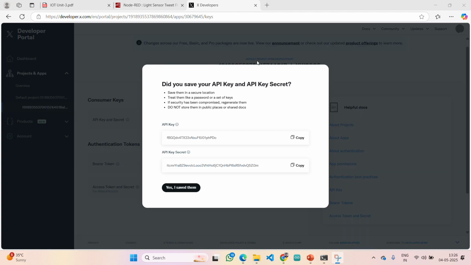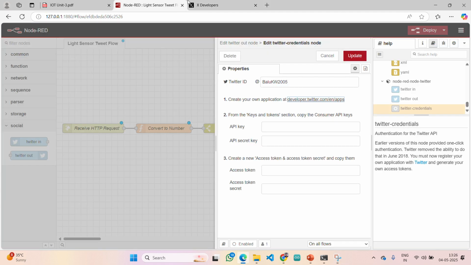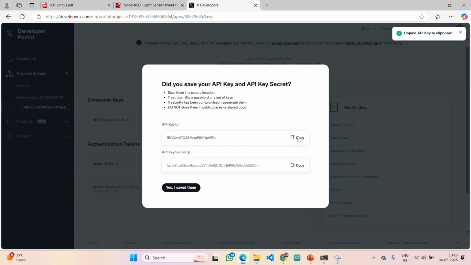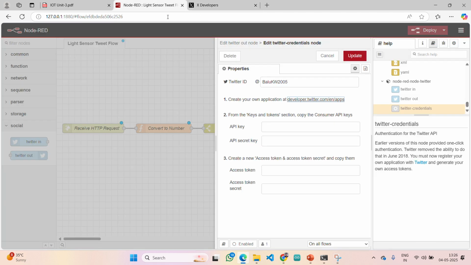Yes, guys, if it is the first time, you can't observe it clearly. For that reason, you click on the regenerate button, then it will show the API key and API key secret. Copy those one by one. I hope it is not closed. Yes. First, let me copy the API key. Just paste it here as it is.